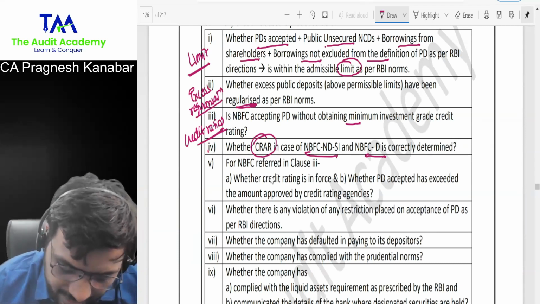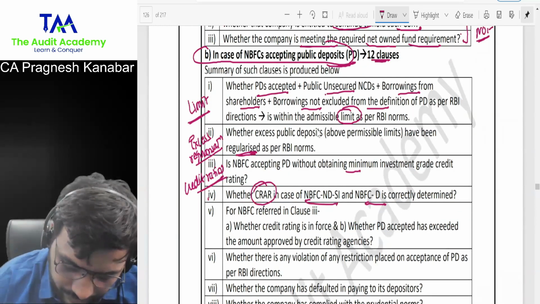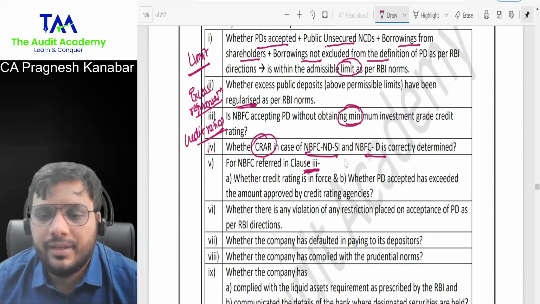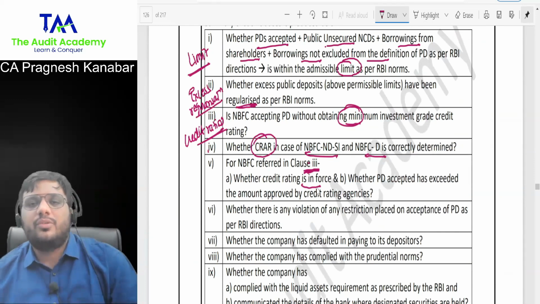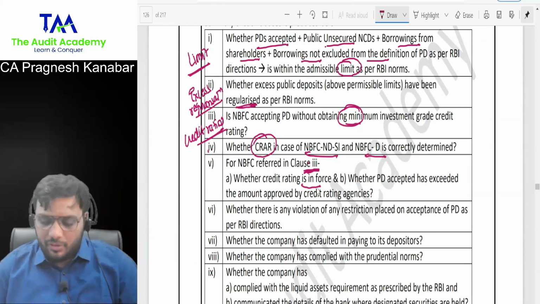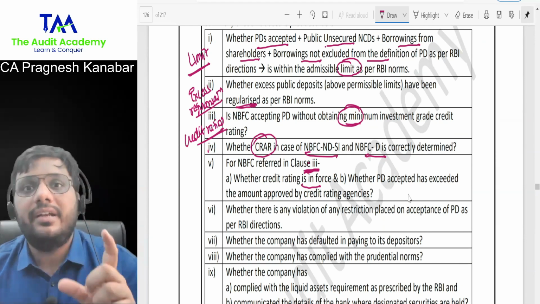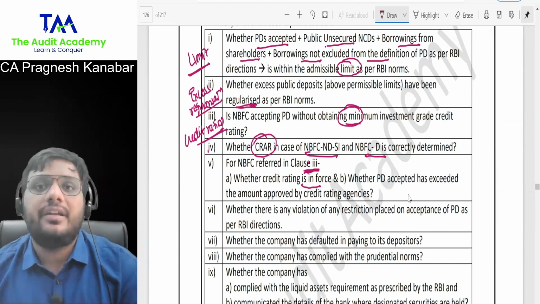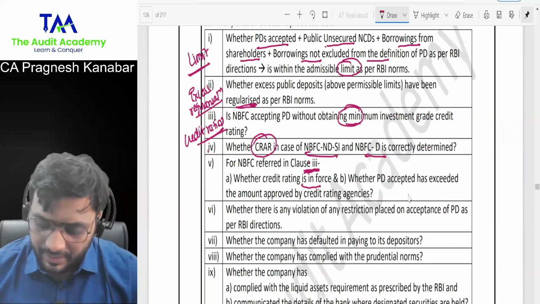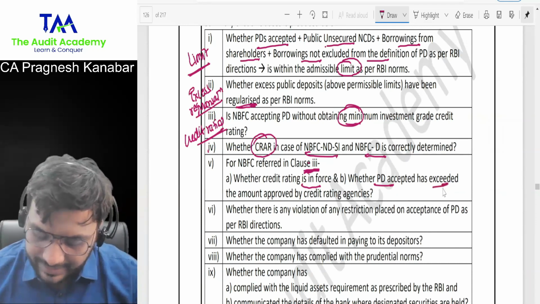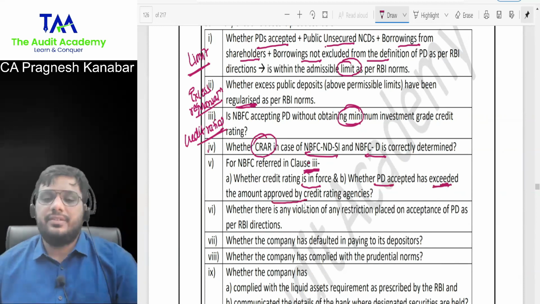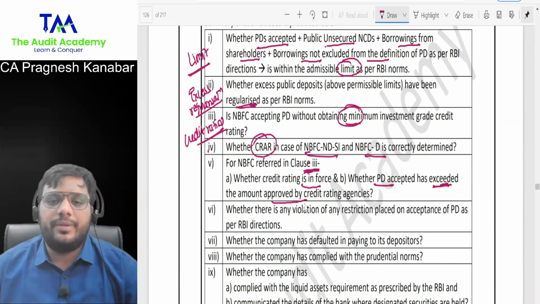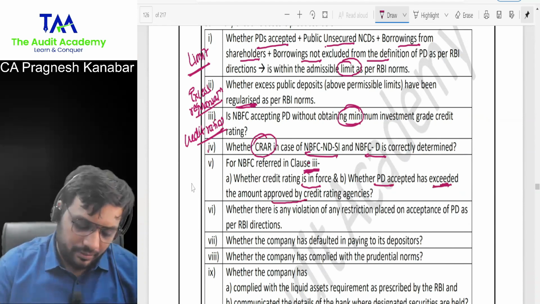Next, whether NBFC is referred in clause 3, sorry. Minimum credit rating, I told you. Whether credit rating is in force; see, there are basically 2-3 points on credit rating. That is how we should remember. So whether they have got the credit rating, whether credit rating is in force. As per the credit rating, their limits are fixed. As per credit rating, their total assets, net worth, all right. So whether PD, public deposit, accepted has exceeded the amount approved by credit rating agencies. It should not exceed the amount approved by credit rating agencies. So again, points on credit rating.